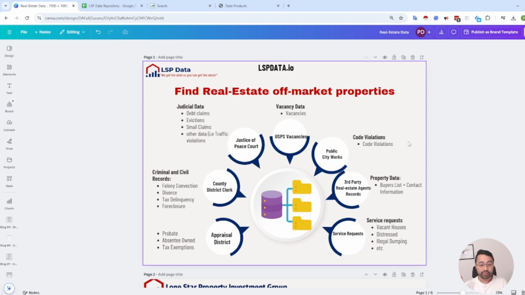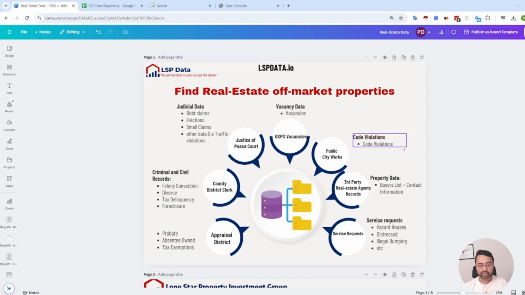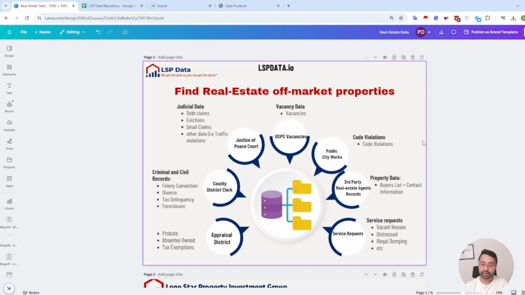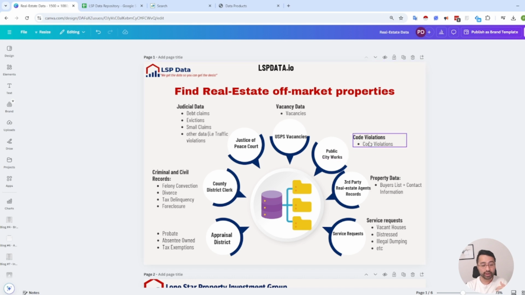And again, if you have multiple code violations, that might add up. And for someone who, A, doesn't care about their property, or B, doesn't have the means to pay for it, or maybe they just don't live in the city, right? Those are some opportunities you can find, and that data won't be in other big commercial platforms, right?